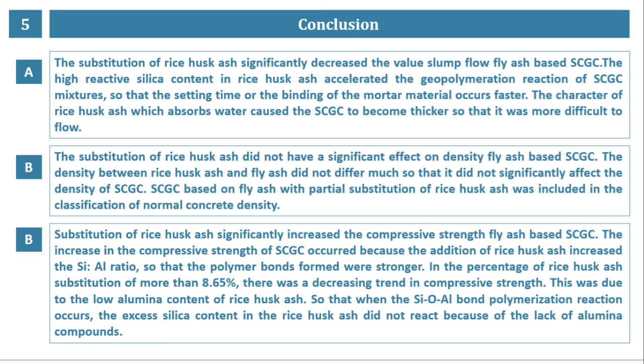The last section, conclusion. First, the substitution of RHA significantly decreased the slump flow value of SCGC. Second, the substitution of RHA did not have a significant effect on density of SCGC. Third, substitution of RHA significantly increased the compressive strength of SCGC. With RHA substitution of more than 8.65%, there was a decreasing trend in compressive strength.